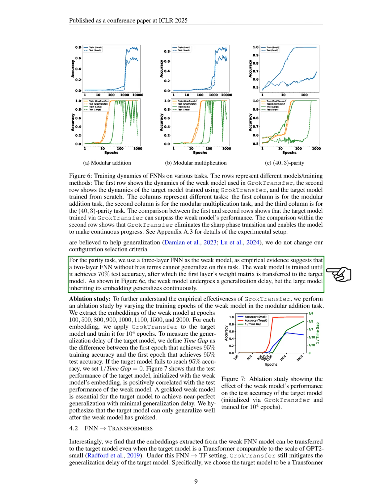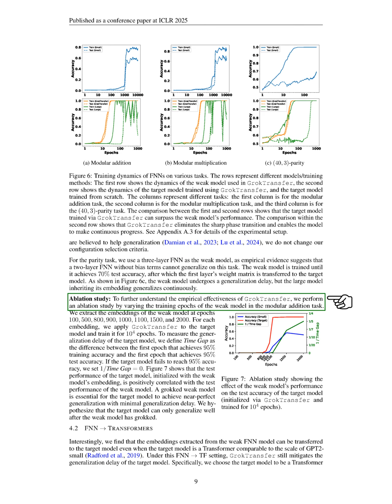For the parity task, we employ a 3-layer FNN as the weak model, since evidence suggests that a 2-layer FNN without bias cannot generalize well. We train the weak model until it reaches 70% test accuracy, then transfer the first layer's weights to the target model. Our results indicate that while the weak model experiences a generalization delay, the larger model that inherits its embedding generalizes smoothly.